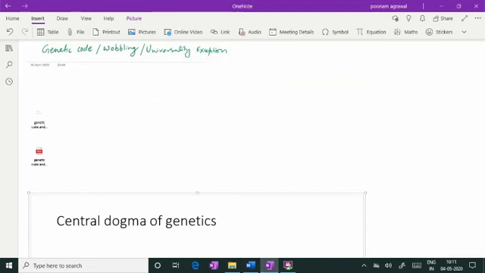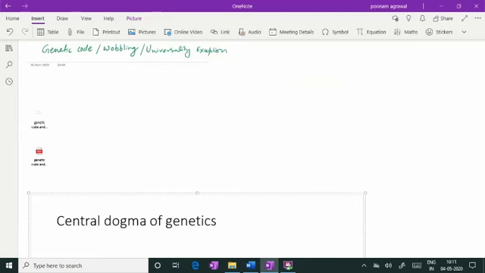Hello learners, this is the lecture on genetic code. I'll be talking about important characteristics of genetic code with a special emphasis on the wobble hypothesis and exceptions to the rule of universality. Now, first of all, let's see what the central dogma of genetics is.